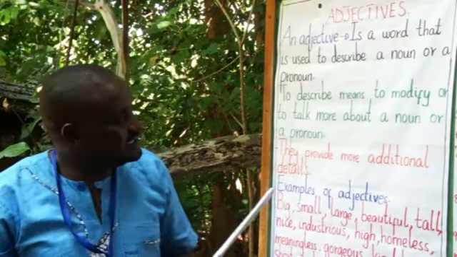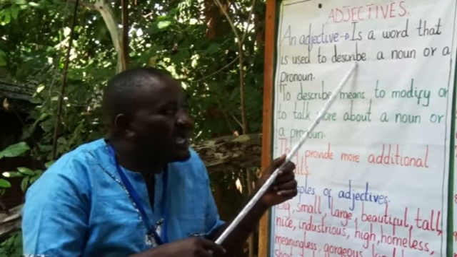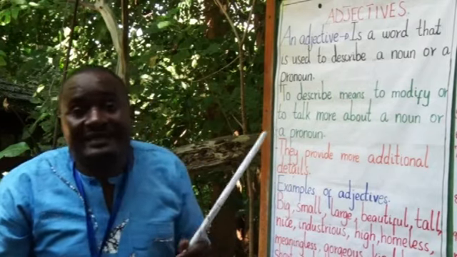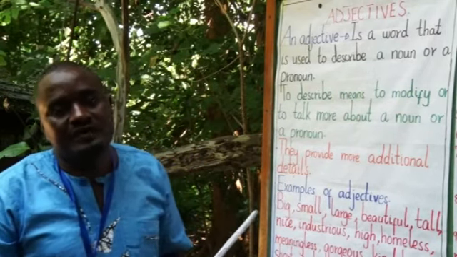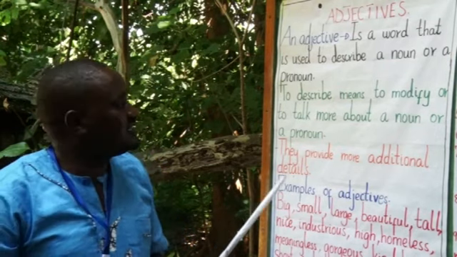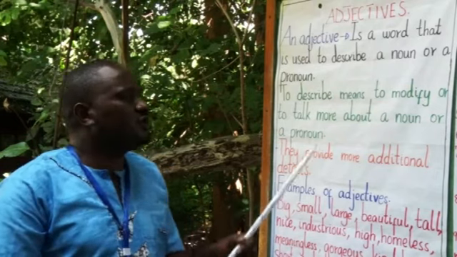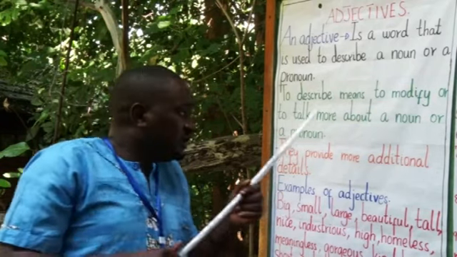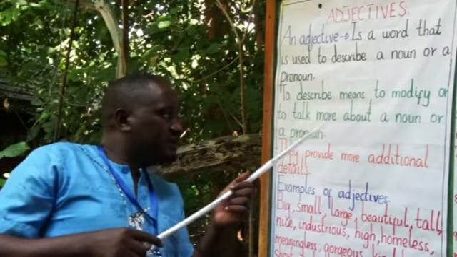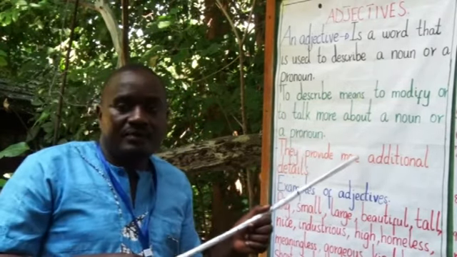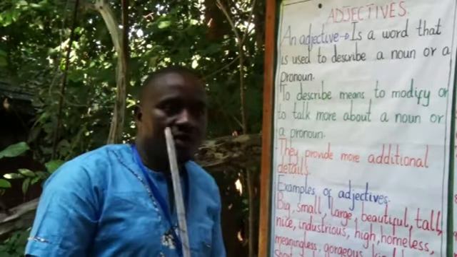To describe means to provide more additional details or information. To describe means to modify, to talk more about a noun or a pronoun, giving more details and more information.